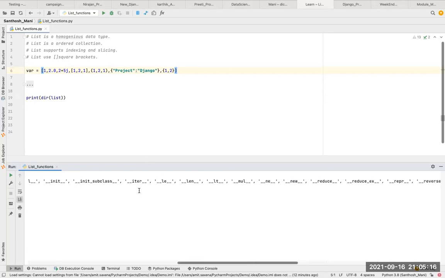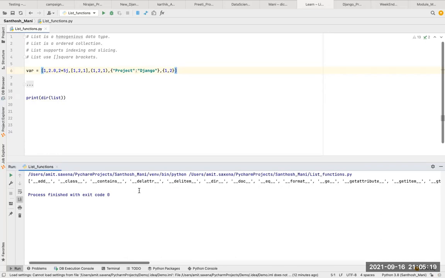So I want to check how many special functions and how many normal functions there are. We can write the logic for it. I will store this value in a, and I will apply one loop, for i in a. We are checking the count of special functions, the count of normal functions, and the total count. We will not check manually, we'll write the logic. If you want, you can check manually also, but I will show you how we can write all these things.